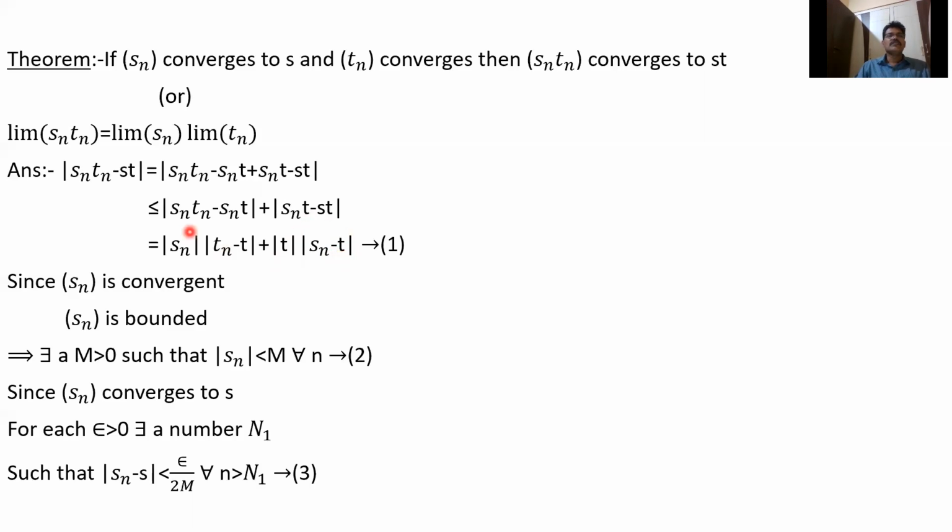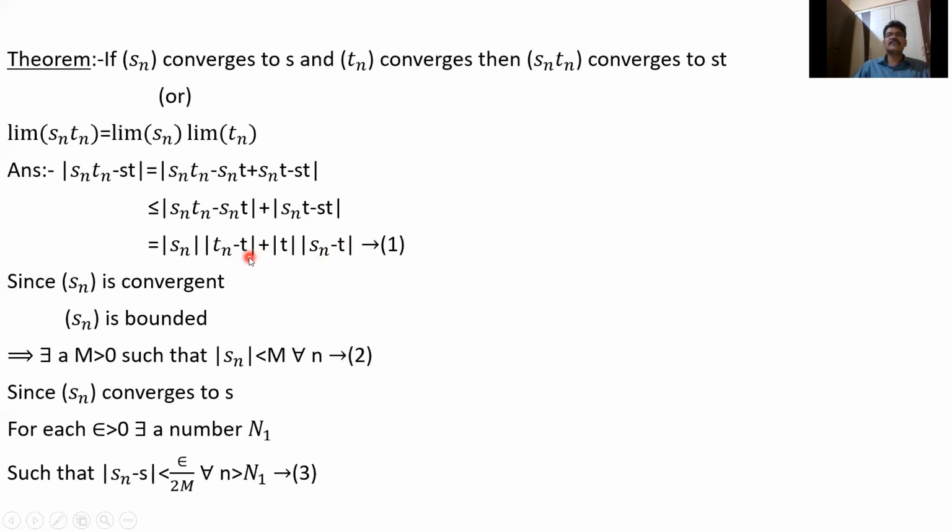So this is the bound: Sn is taken common as mod Sn into mod Tn minus T, because mod xy equals mod x into mod y. Here mod T is common, so it is mod T into mod Sn minus S.